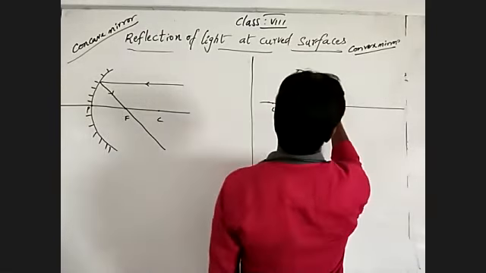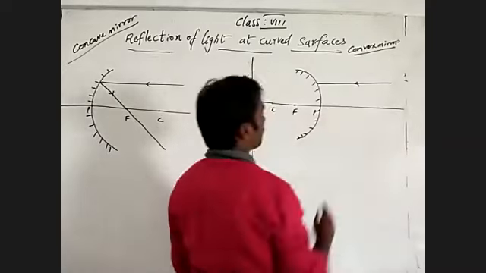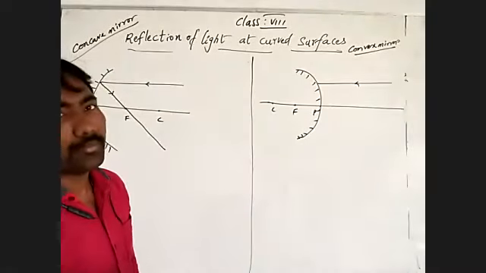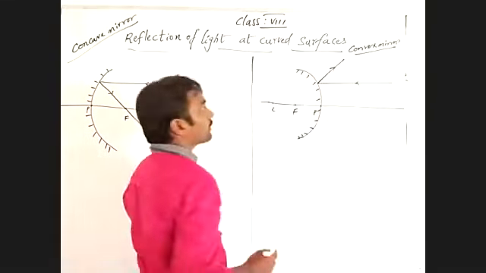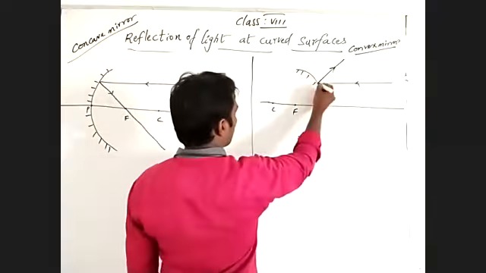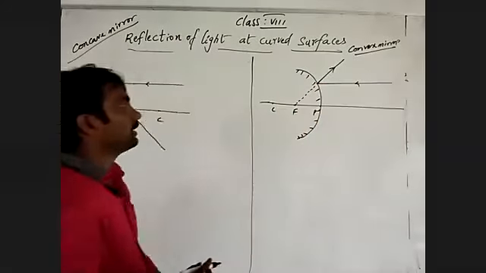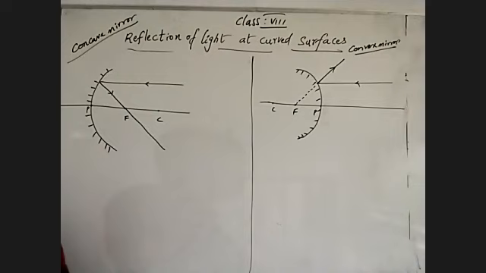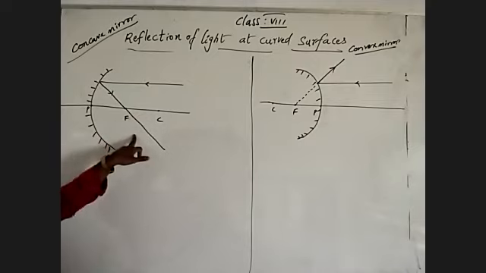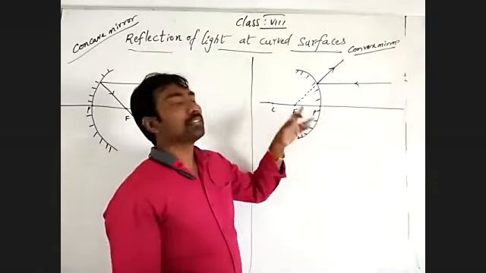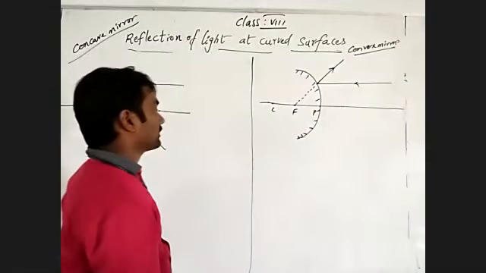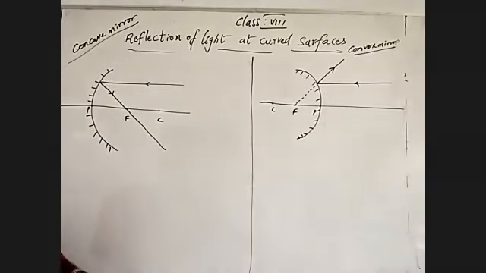One light ray is traveling parallel to the principal axis. The convex mirror gives divergent reflection, so it seems to come from the focus. The light ray traveling parallel to the principal axis should take reflection through the focus, but it gives divergent reflection, that's why it seems to come from the focus. Understand?